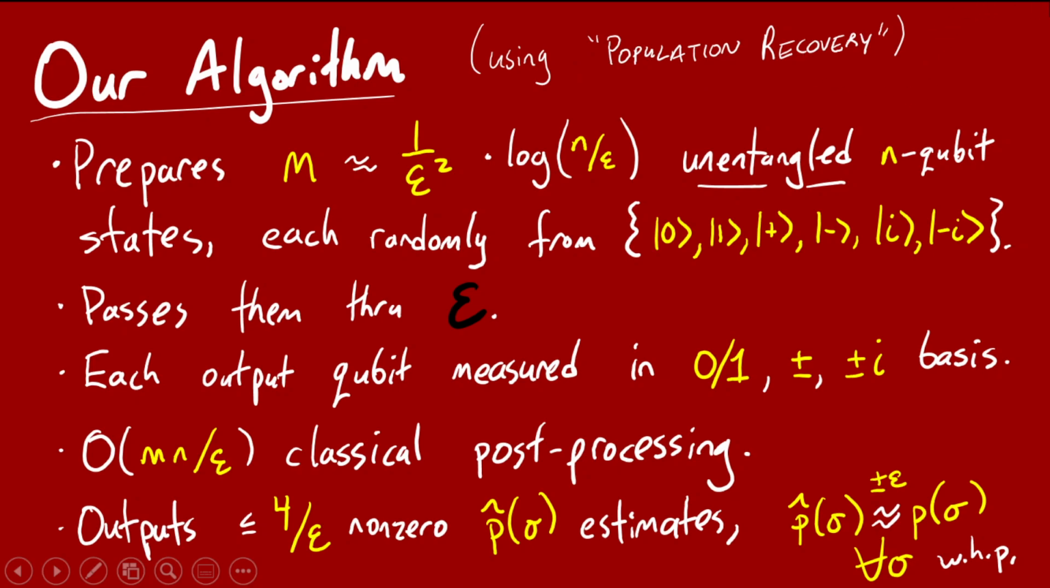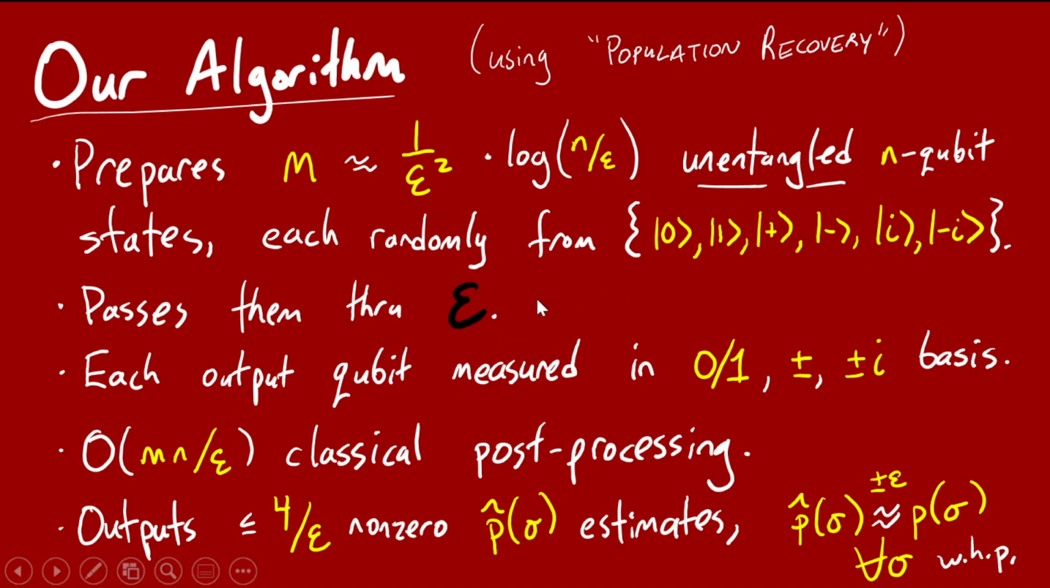So in outline, it looks like this. It prepares a number of n-qubit states. It prepares m such states, where m is only slightly more than 1/epsilon², like 1/epsilon² times a logarithmic factor, log n/epsilon. And each of these n-qubit states is completely unentangled. It's n unentangled qubits. And furthermore, each of these qubits is one of 6 simple possibilities: ket 0, ket 1, ket plus, ket minus, and ket i and ket minus i. And in fact, these states are chosen completely uniformly at random. So from the 6 to the n possibilities, each of the m states looks like that. You can choose and prepare all those states in advance.